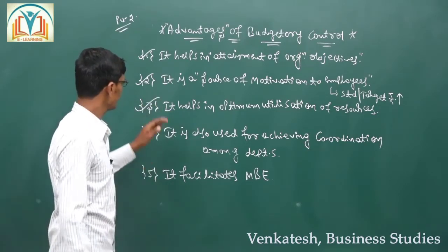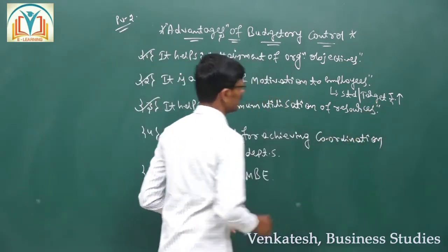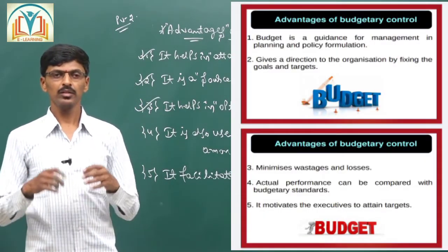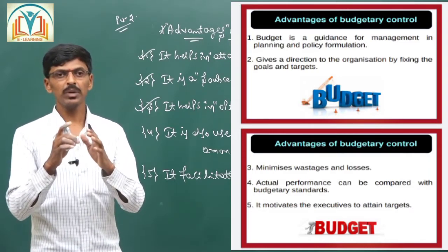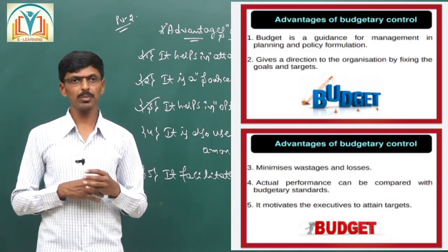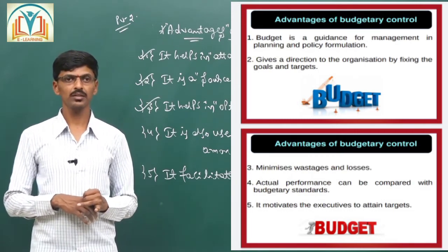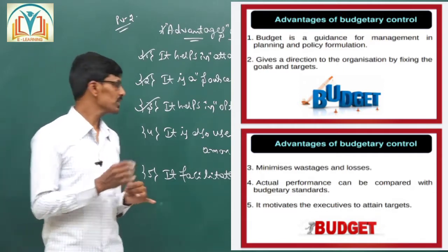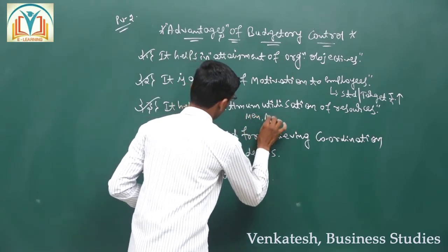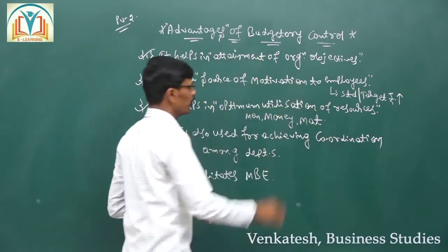Then third comes, it helps in optimum utilization of resources. The budget is to be prepared for the entire department based on their work nature. The production budget is to be prepared, sales budget is to be prepared, cash budget is also to be prepared. This is to utilize all the available resources like men, money and also materials.